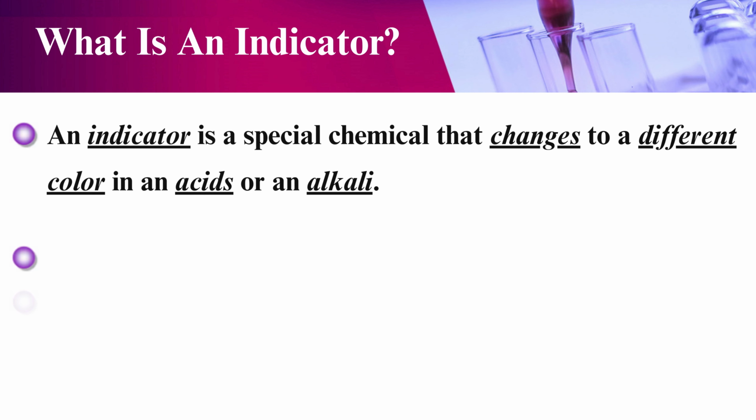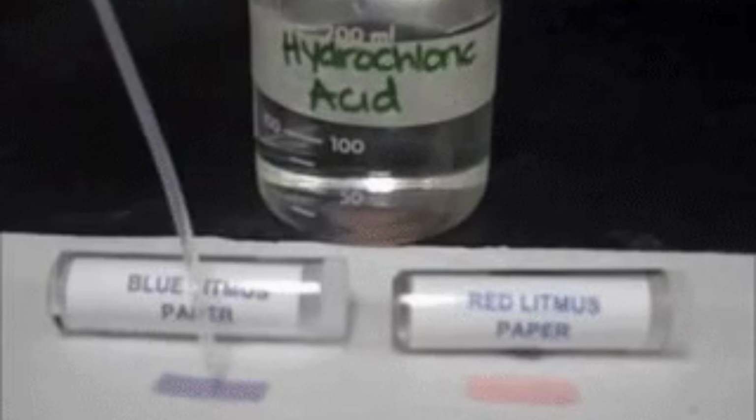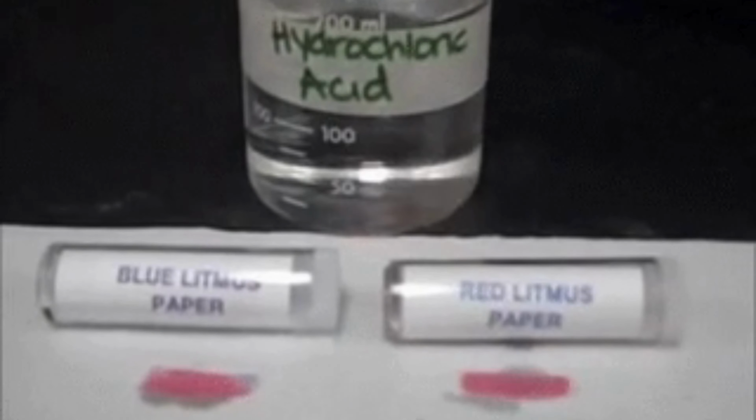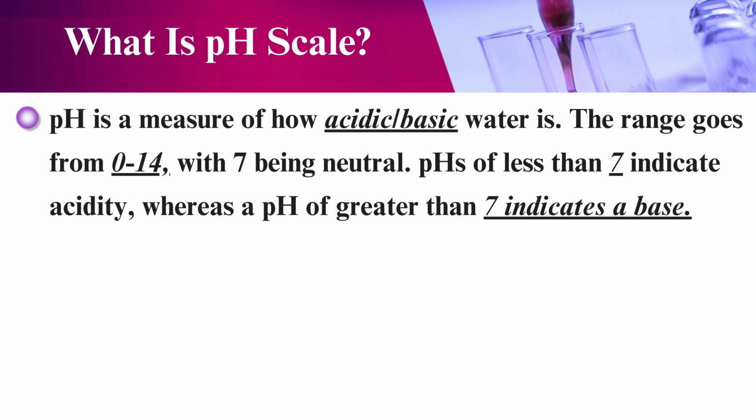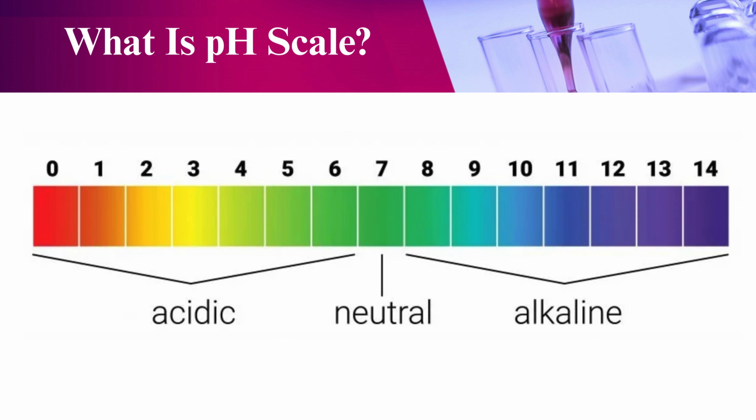Indicator. An indicator is a special chemical that changes to a different color in an acid or an alkali. Litmus paper and litmus solution are examples of indicators. pH scale. In pH, P stands for power and H stands for hydrogen. pH is a measure of how acidic or basic water is. The range goes from 0 to 14, with 7 being neutral. A pH of less than 7 indicates acidity, whereas a pH of greater than 7 indicates a base.